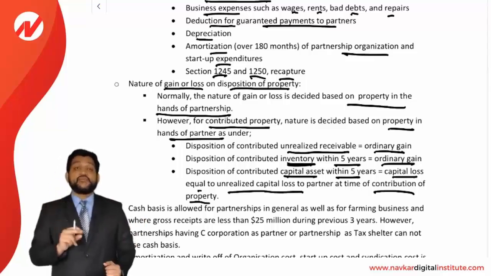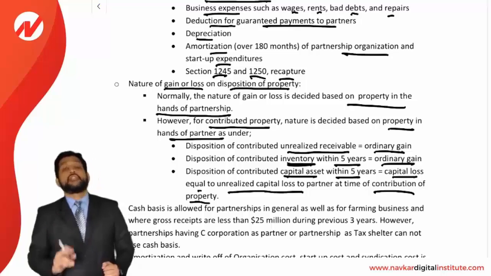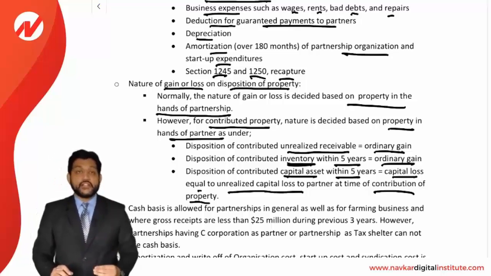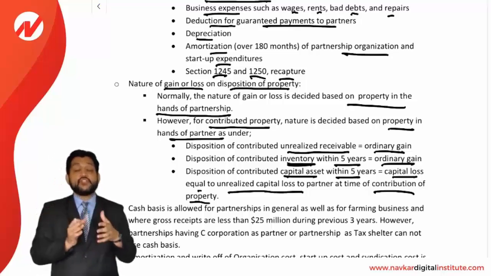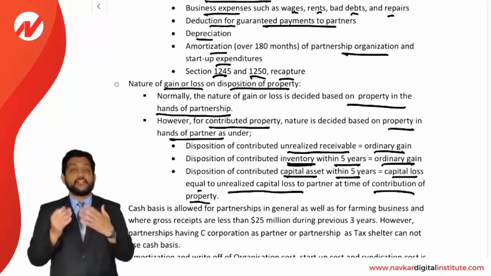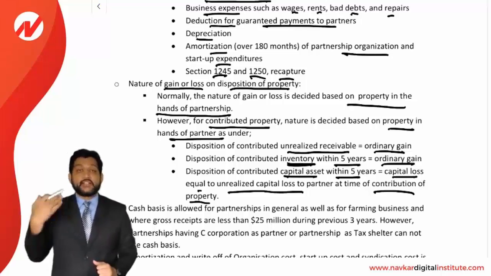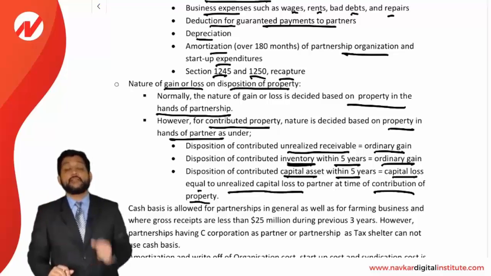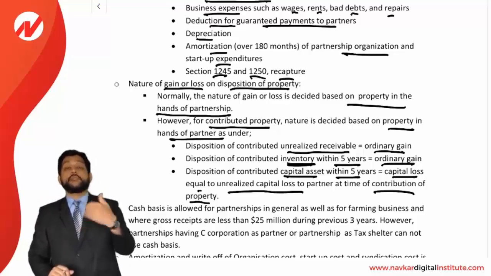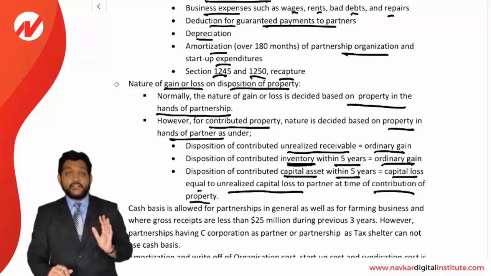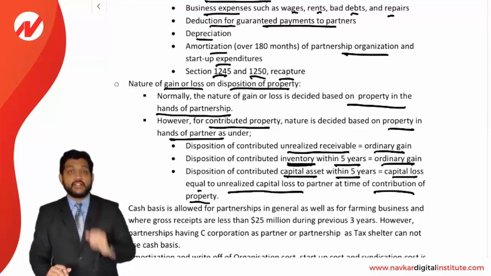Okay. So specifically you need to remember two concepts here. Accounts receivable: if it is a gain on the realization of accounts receivable by the partnership, it is ordinary gain. And if a partner has contributed inventory to the partnership and that inventory is sold by the partnership within 5 years, then the gain will be considered ordinary gain. So these two points are to be taken care of very carefully.